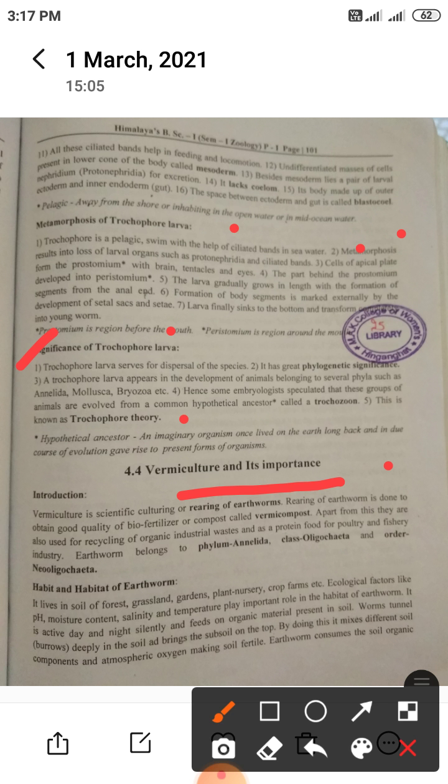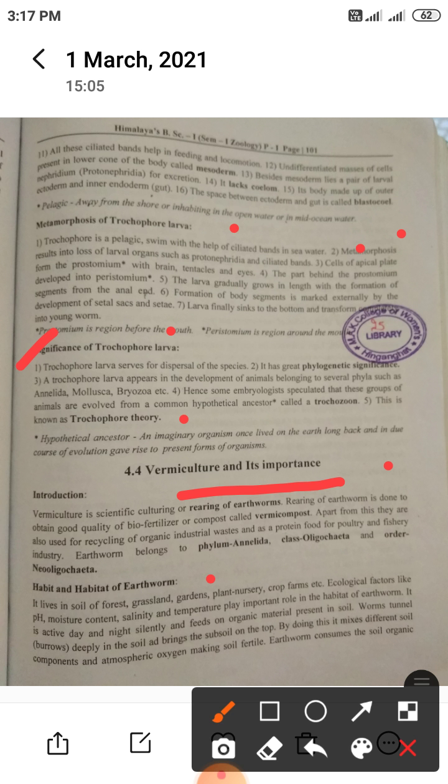Earthworms belong to phylum Annelida, class Oligochaeta, which means few bristles, and order Opisthopora.